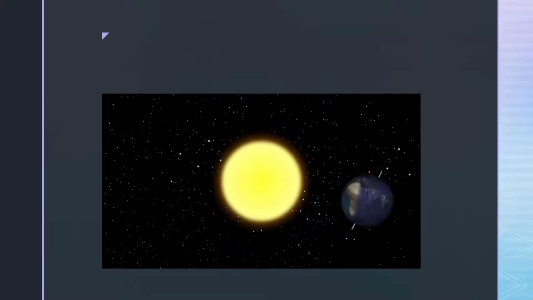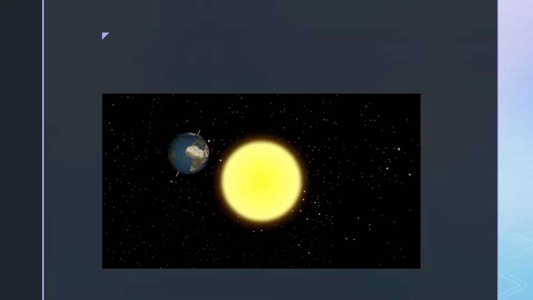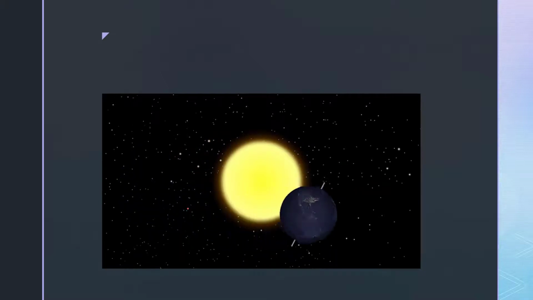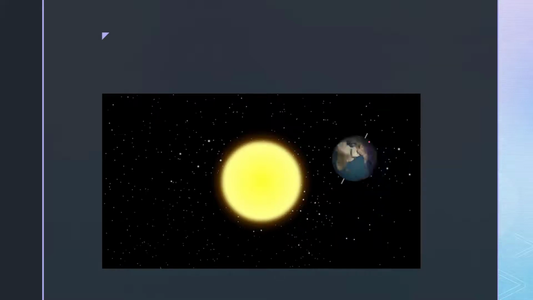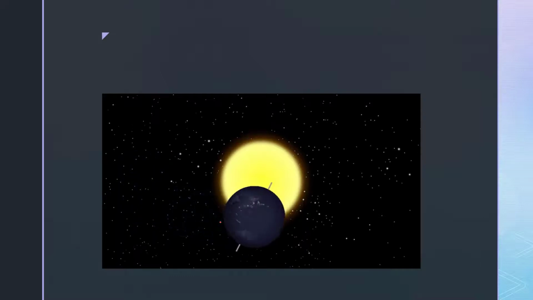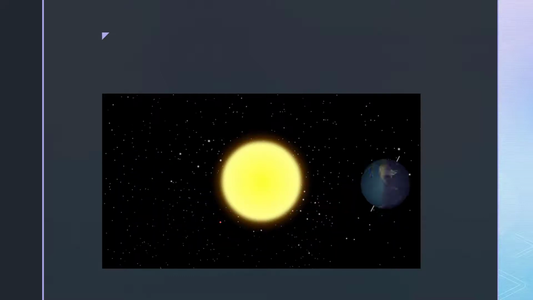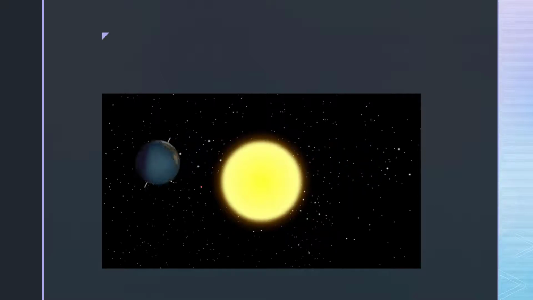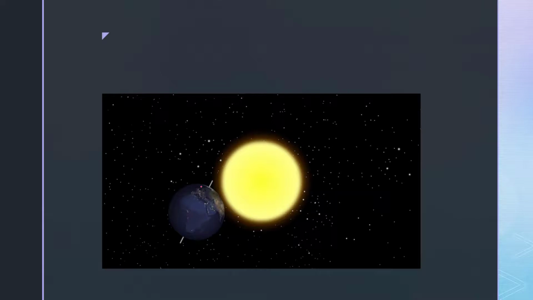You can see the darker area and the lighter area. These light areas are having day while dark areas are having night. Watch it carefully. I hope you have understood now how day and night change.